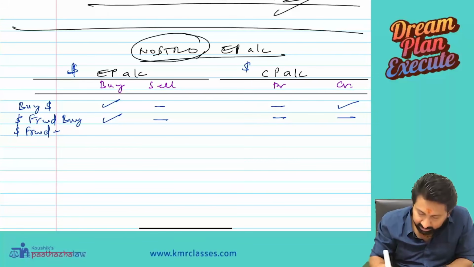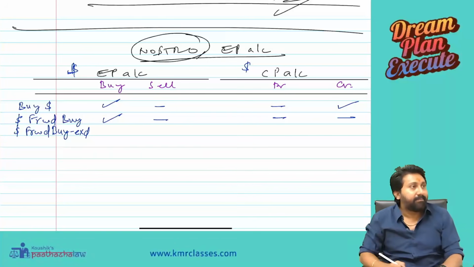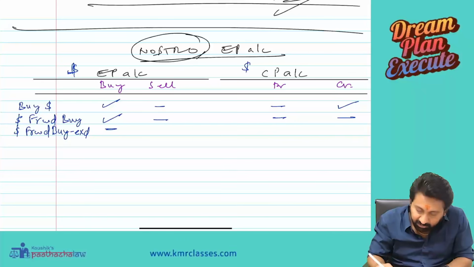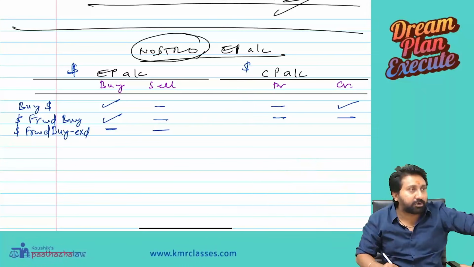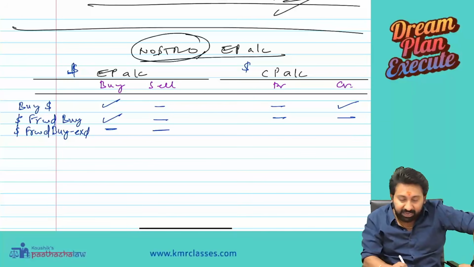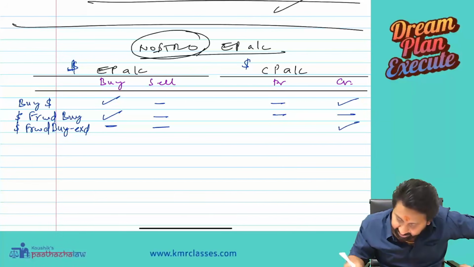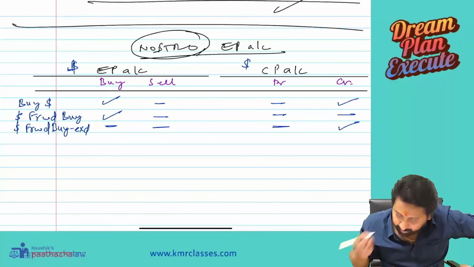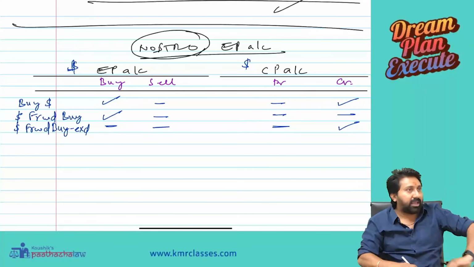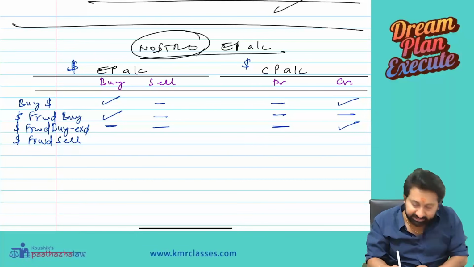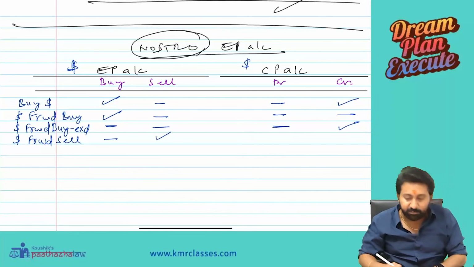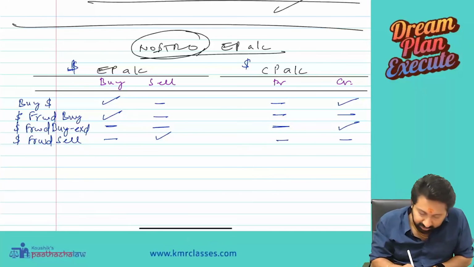Dollar forward buy executed. It really happened. Now this will not get affected because when they entered into the contract, they already affected the exchange position account. Now we bought, so immediately this will get affected. Now dollar forward sell after 3 months: exchange position account will get affected. This will not get affected.